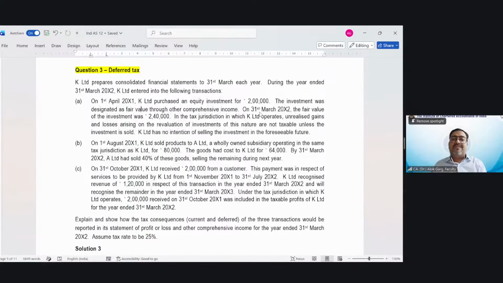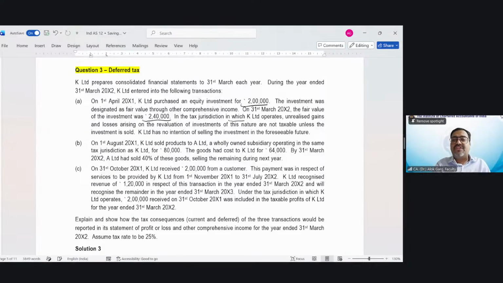The investment was designated as fair value through other comprehensive income, FVTOCI. On 31st March, after 1 year, the fair value of the investment was 2,40,000. So cost of the investment was 2 lakh. The fair value of the investment was 2,40,000.